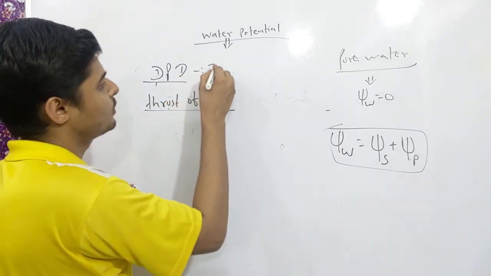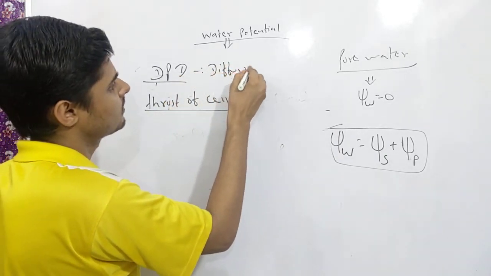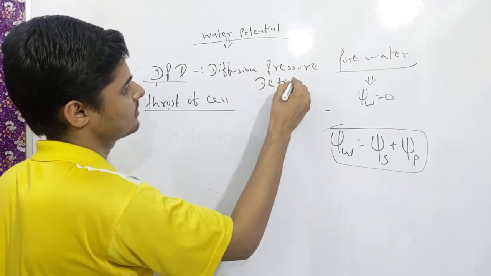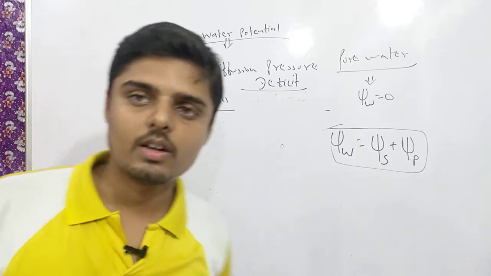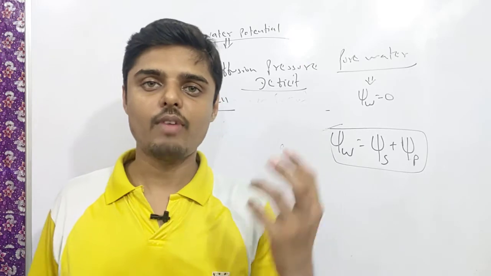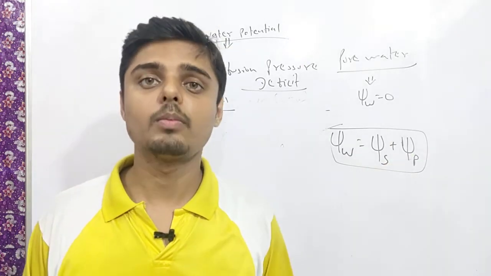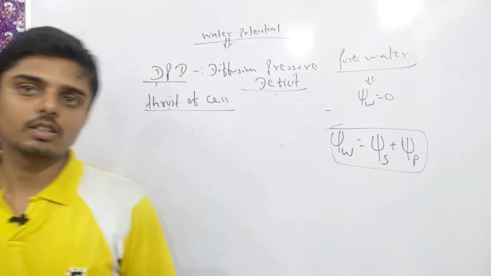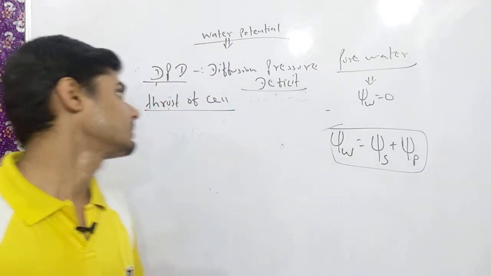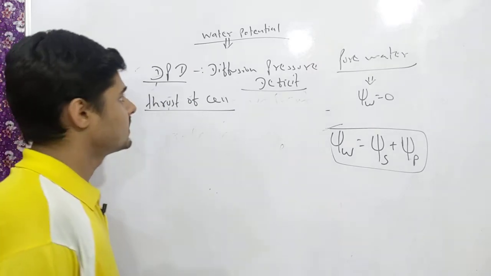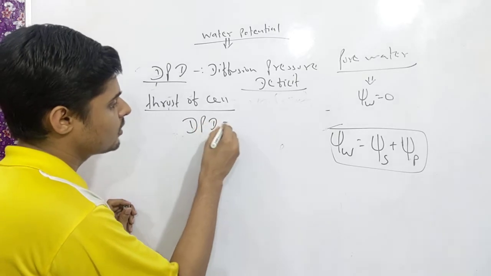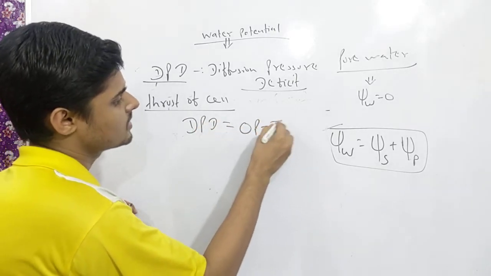What is its full form? Its full form is diffusion pressure deficit. Diffusion pressure deficit, or we can say this is nothing but the thirst of the cell, the factor by which the cell can accept extra water molecules inside its cytoplasmic matrix, is known as DPD, diffusion pressure deficit. And this diffusion pressure deficit is equal to OP minus TP.